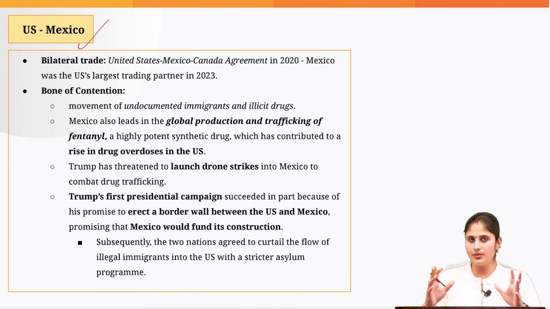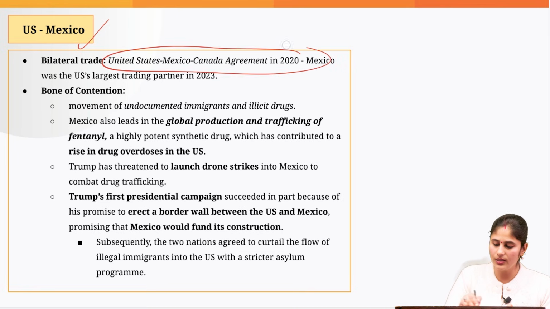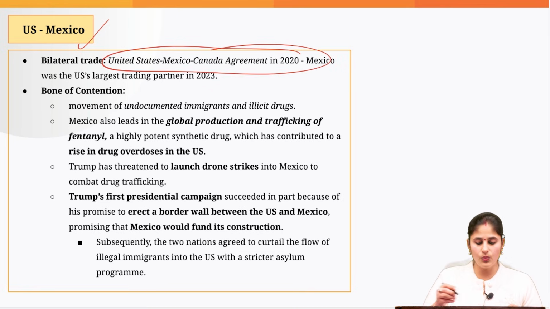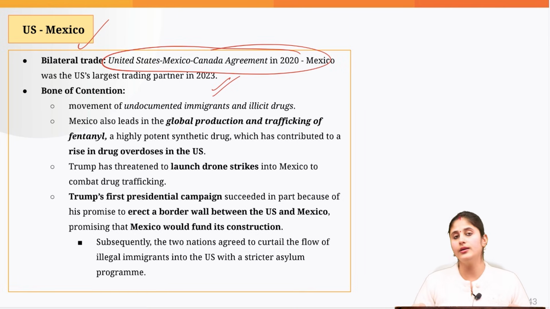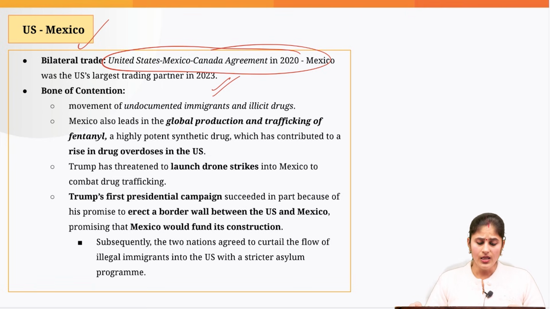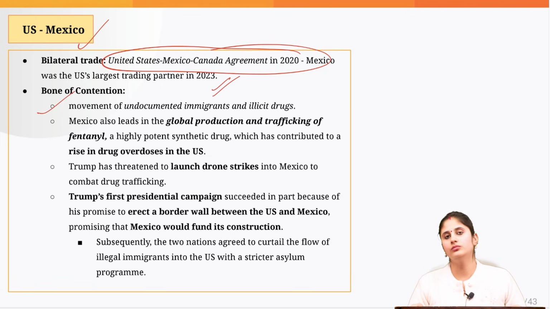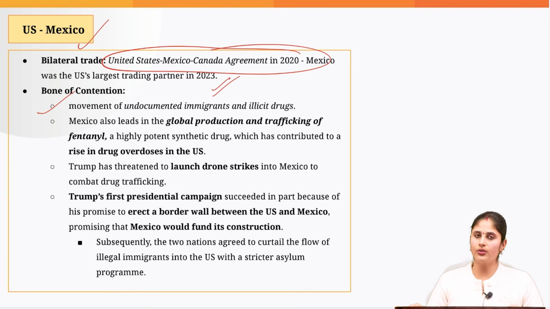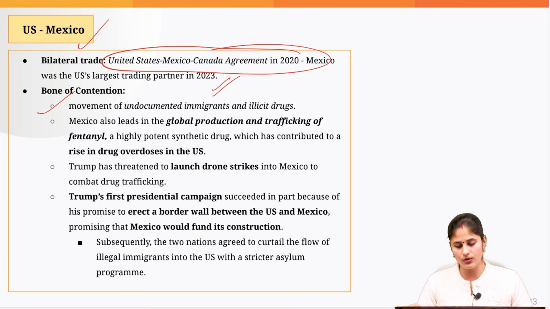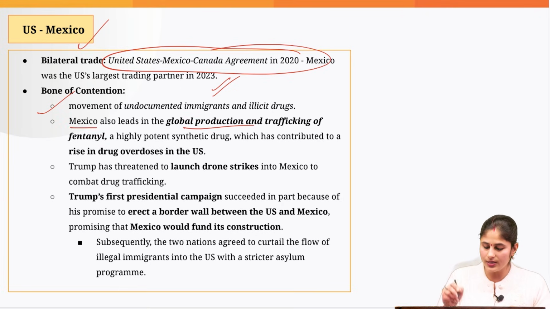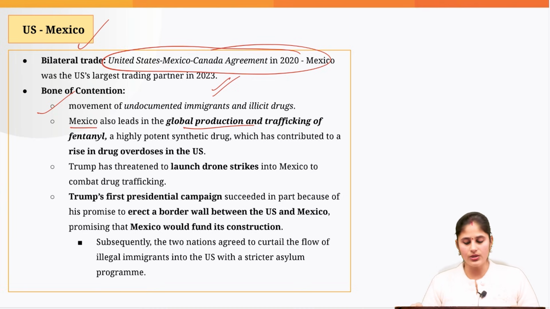When it comes to the US and Mexico, they shared good economic relations. Mexico was once the US's largest trading partner in 2023. So what happened here? The first issue was with respect to the trade of drugs, narco-terrorism, which was supported by Mexico. Mexico is a global producer of fentanyl, which is causing drug overdoses in the US.